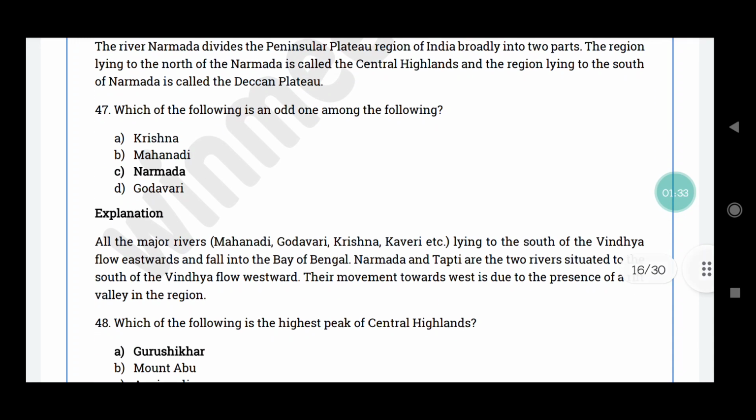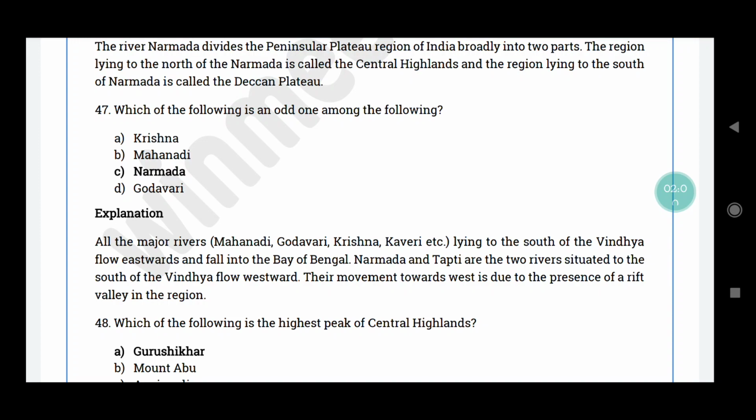47th question. Which of the following is an odd one among the following? The correct answer is option C, Narmada. So all major rivers like Mahanadi, Godavari, Krishna, Kaveri, they all lie to the south of India mountains and flow eastwards. They fall into the Bay of Bengal.